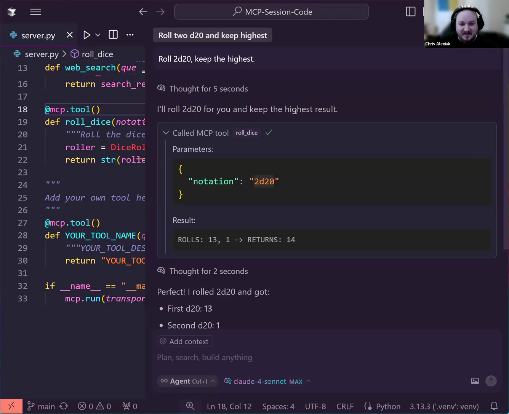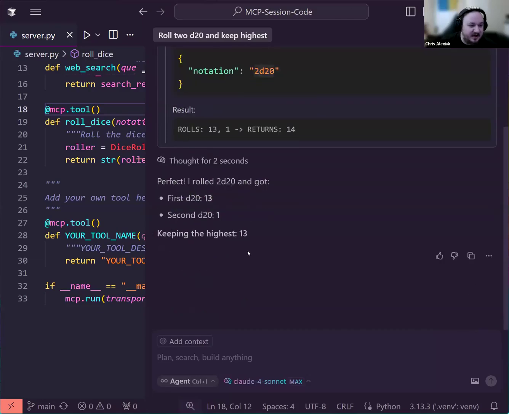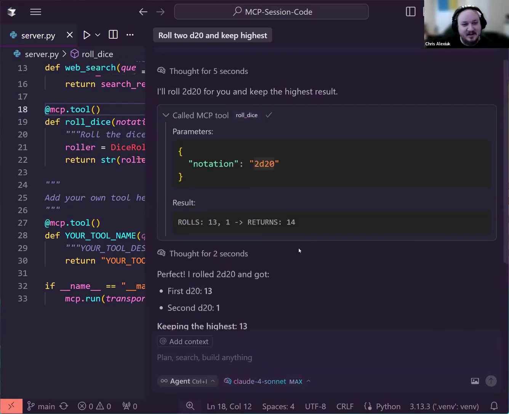You can get kind of funky with it thanks to that notation. And all of that is handled by the LLM, which has been trained on this notation. And so we have this 2d20 roll that we can pass in, and we get a response that's much closer to random. Of course, it's still pseudo random because we're using Python.random, but it's much closer to real random than the LLM would be.